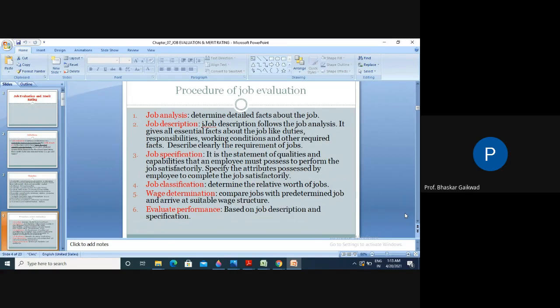Only the word meaning you have to remember. Job analysis means we separate the assembly, and give the name of each part and how many quantities are there.